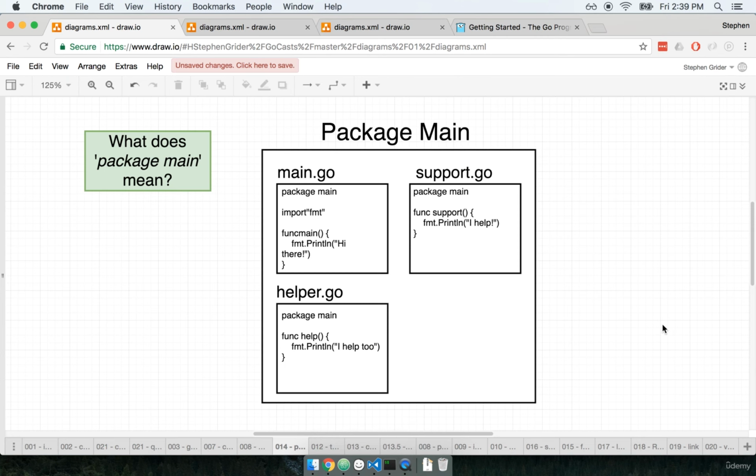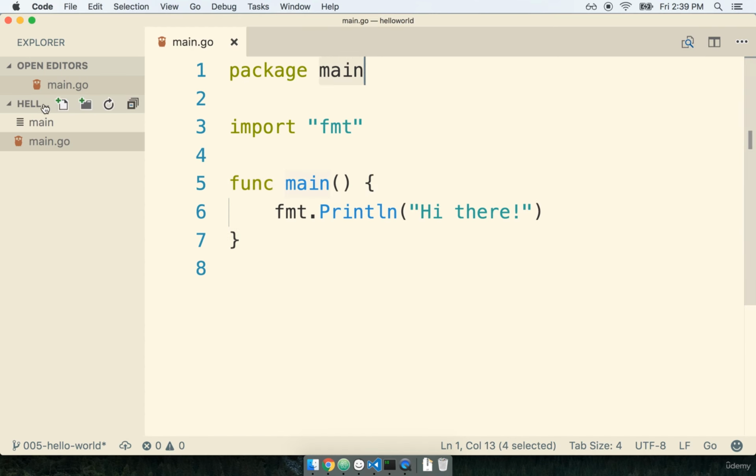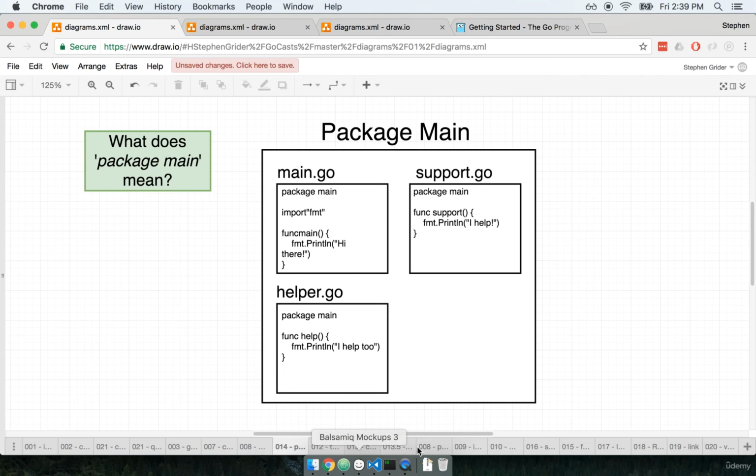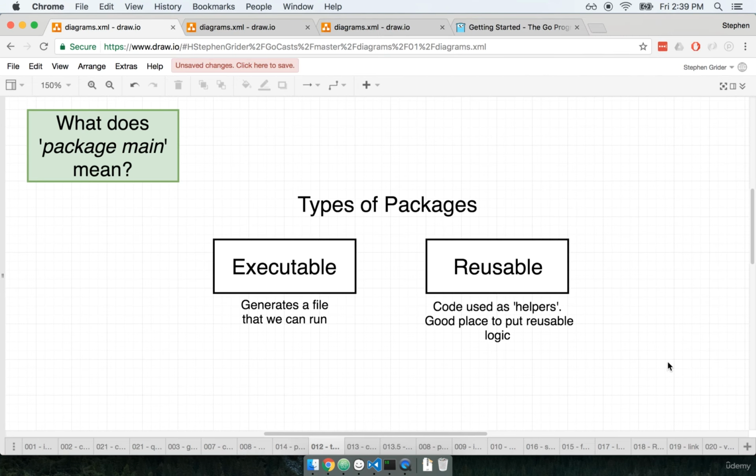Now I want to tell you a little bit about exactly why we called our package main. Why do we call it main? Why didn't we call it hello world to name the folder that it belongs to? Well, inside of Go, there are two different types of packages. There is an executable type and a reusable type.